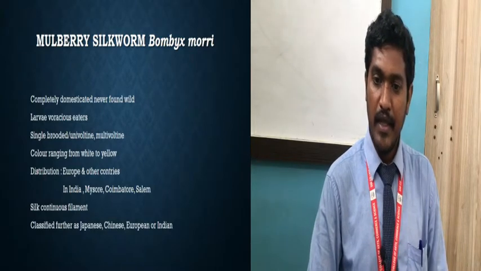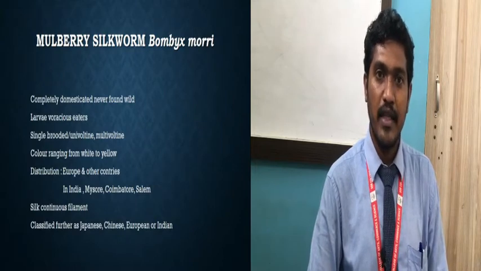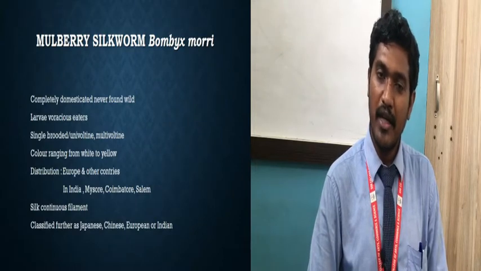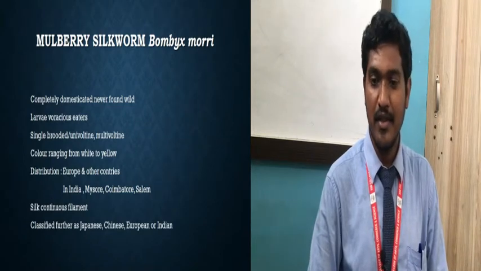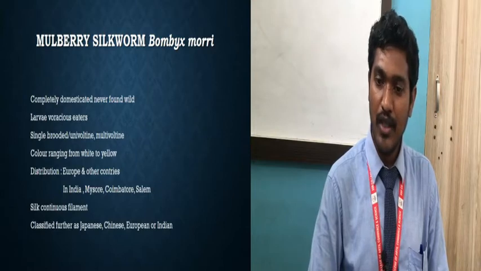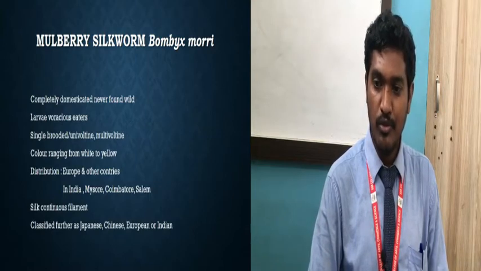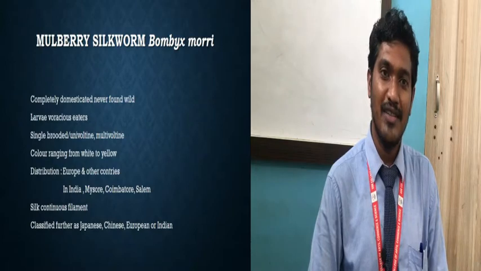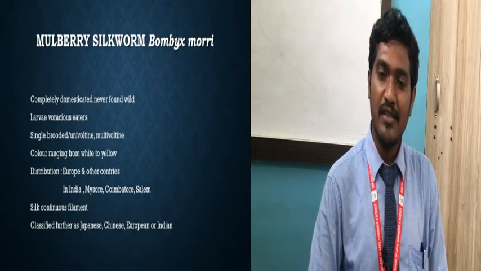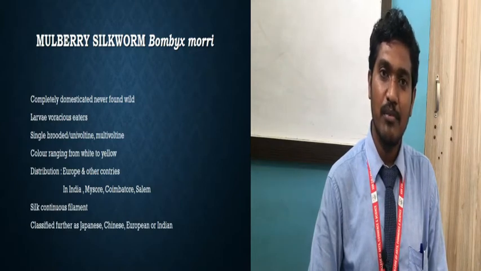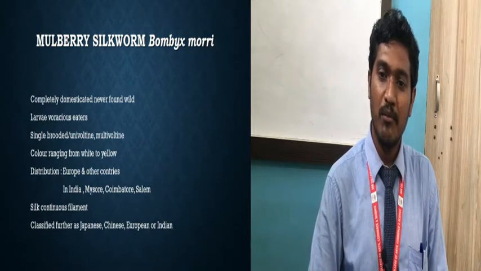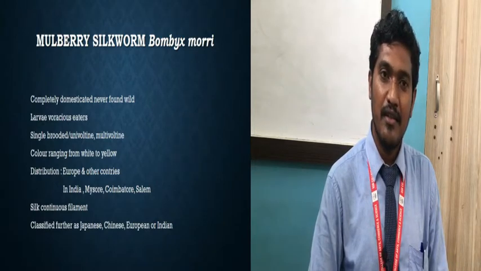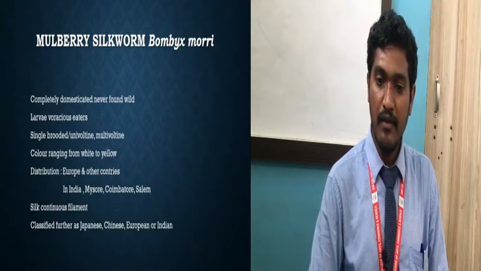Then distribution, we have to see. Europe and other countries. This mulberry silkworm is found in Europe and in other countries. In India, it is Mysore, Coimbatore and Salem. So these three names. Even in other regions sericulture is carried out with the help of this mulberry silkworm, but these are the three major regions where the mulberry silkworm is reared. Then silk.